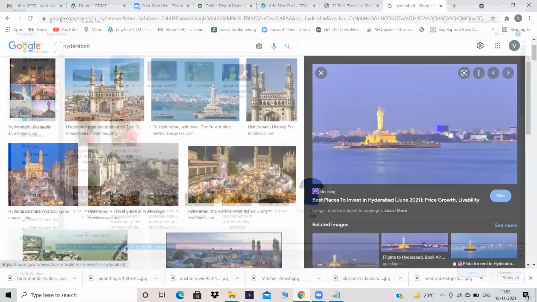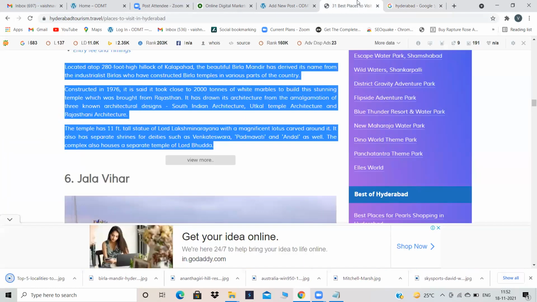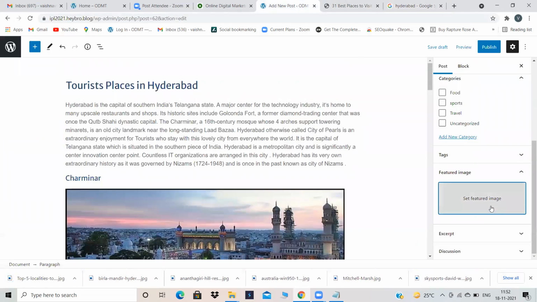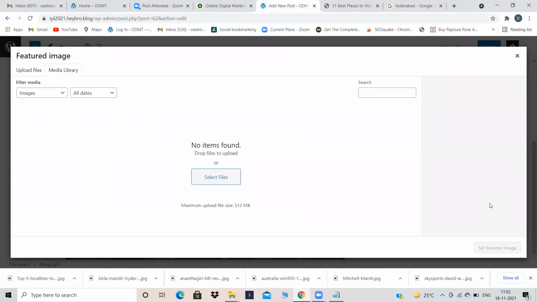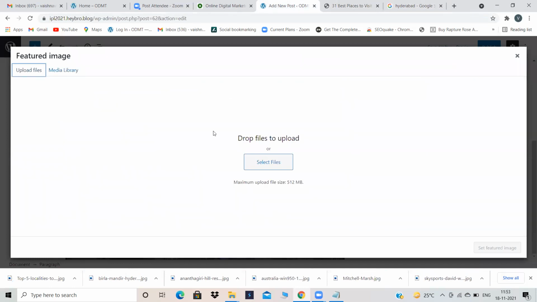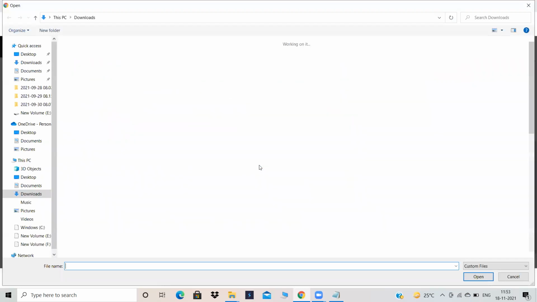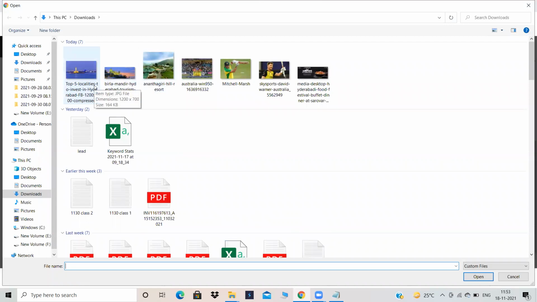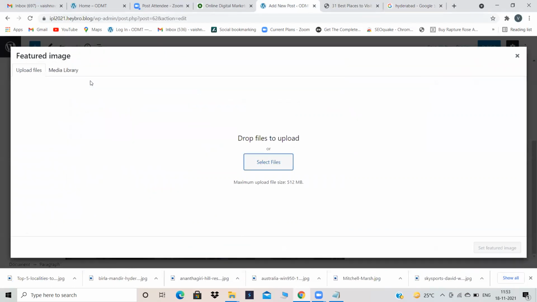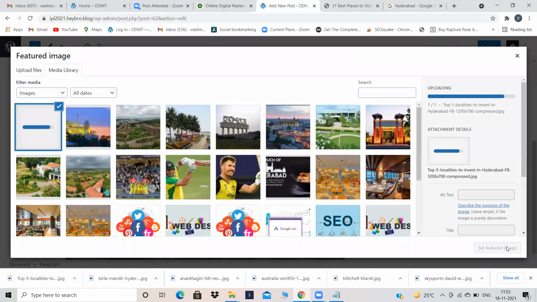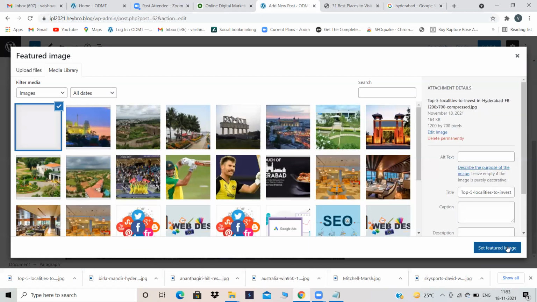Let's save image as, then save it. In the place of featured image, I have to always add an image over there. So click on this and upload file. Same like an image, you have to upload file. There is no big difference between image and featured image, but image will appear in your content, whereas featured image also will appear in your content, but it also works as a thumbnail. So click over here, then click on set featured image.